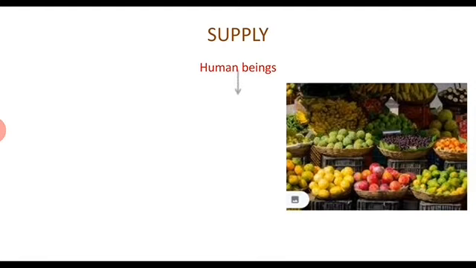As human beings, we have some wants. These wants are fulfilled with goods and services. We consume the goods and services, but we have to produce them first.